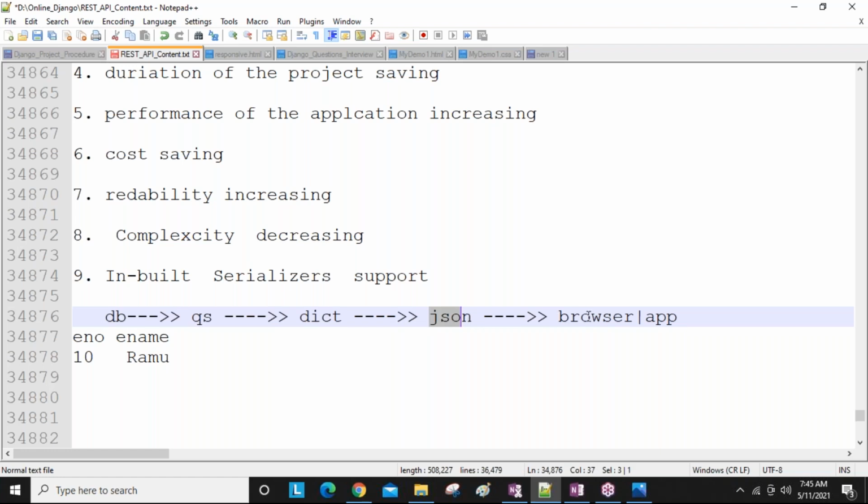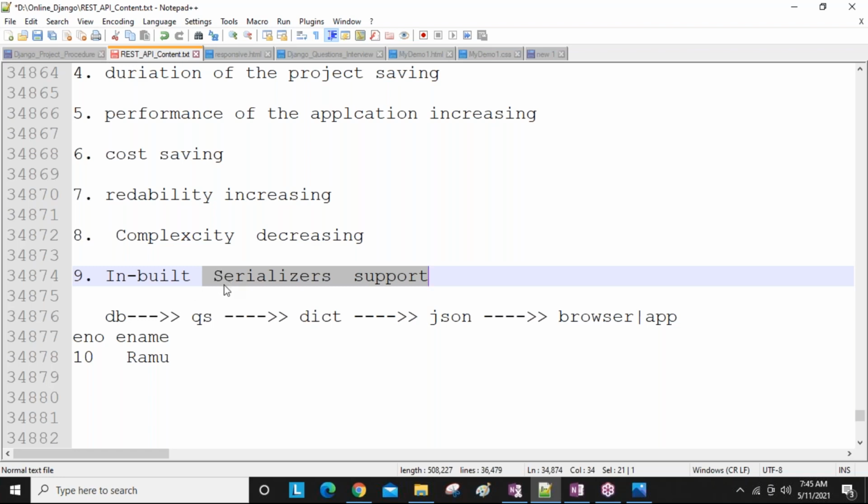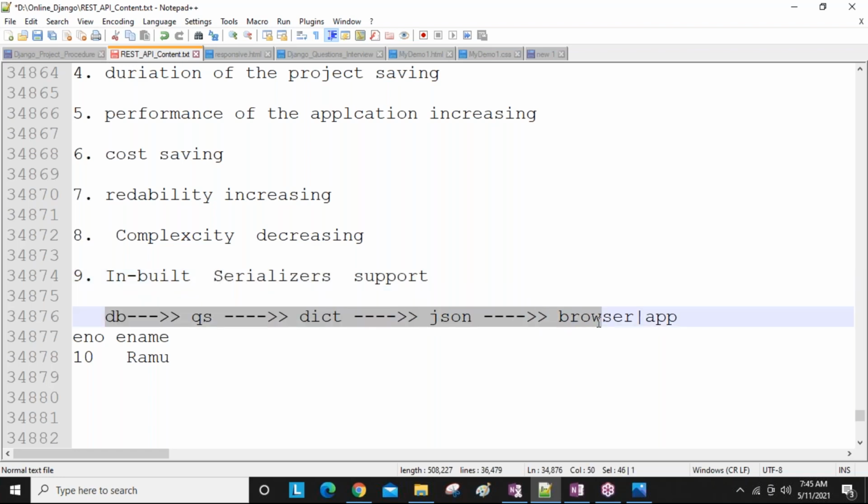Okay? So one type to another type conversion is called serialization. To do this serialization process, our Django REST framework provides one module, the serializers module. Using this, guys, all these conversions we can do very easily. One point to remember, all people: in Django also we have the serialization process. In Django also, guys, we have the serialization concept. So one type to another type we can convert.